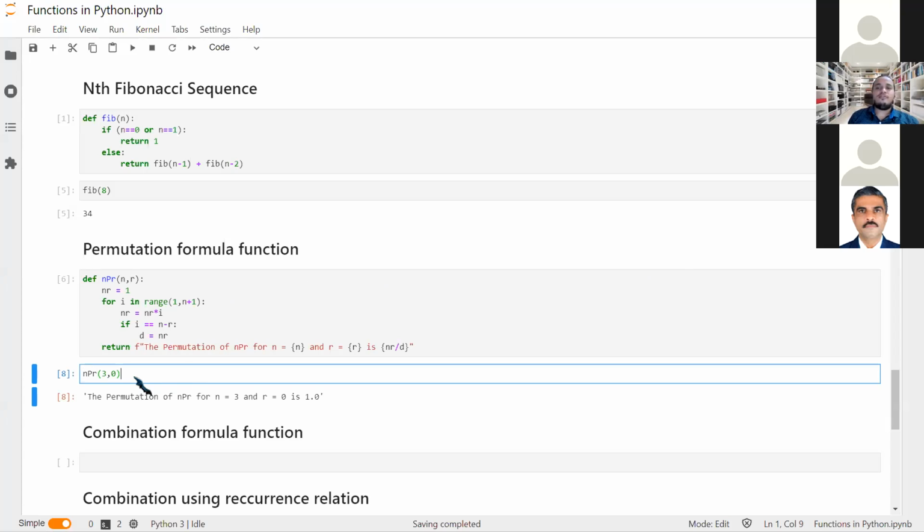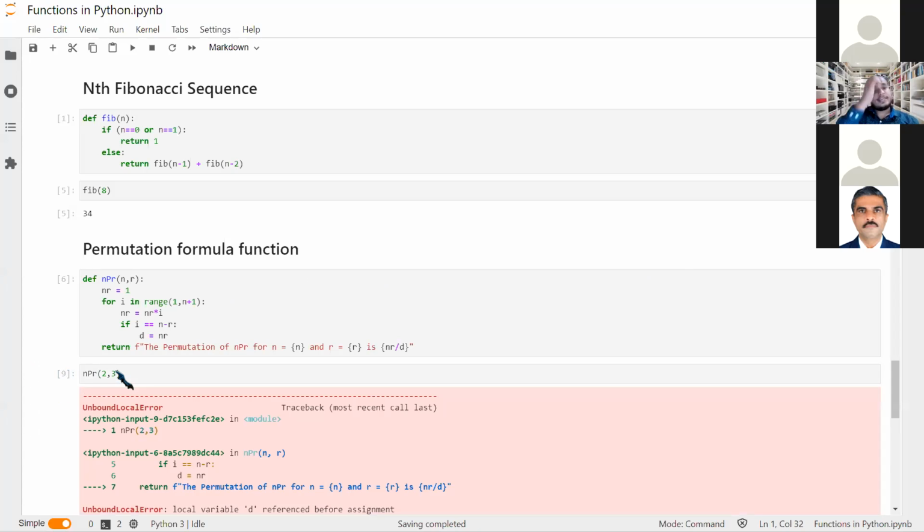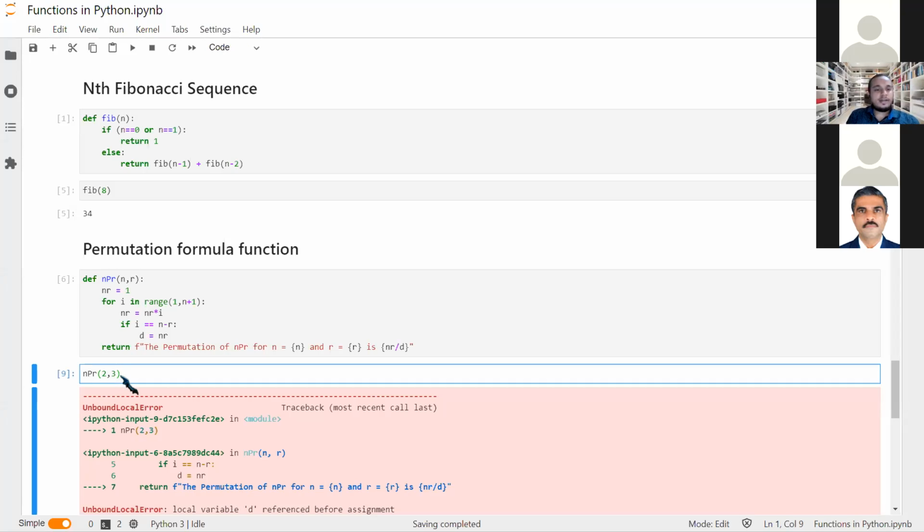Yes, because the formula satisfies it. So what if instead of 3, 2, I take 2 and 3? Okay, so it is giving me an unbound local error. And we know why, right? What would be n minus r? Here it would be -1, and it is not possible. It would never give us the value of d. Okay, and we can't divide it like that.